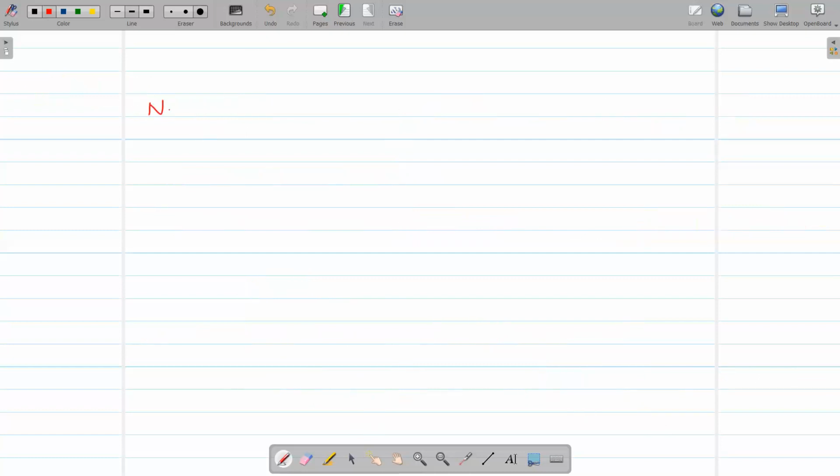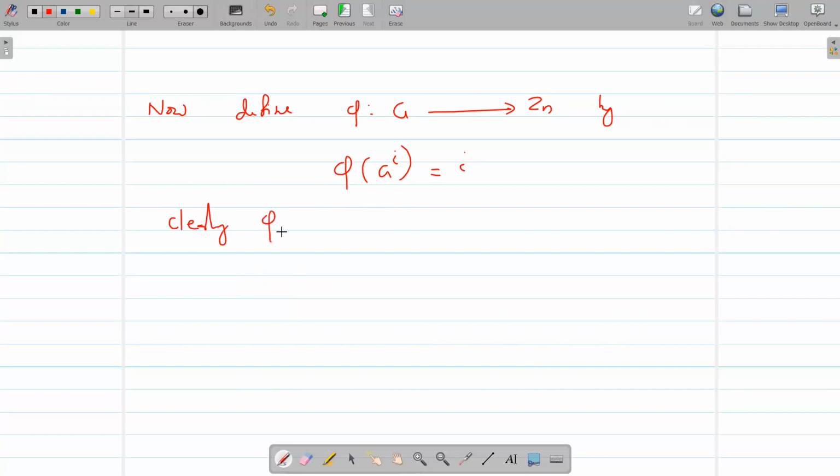Now define phi from G to Zn by phi of A raised to i is equal to i. Then clearly phi is one-one and onto. Karanam, see suppose phi of A raised to i equals phi of A raised to j.